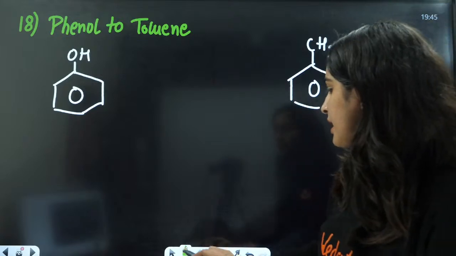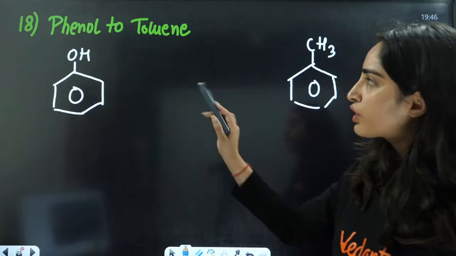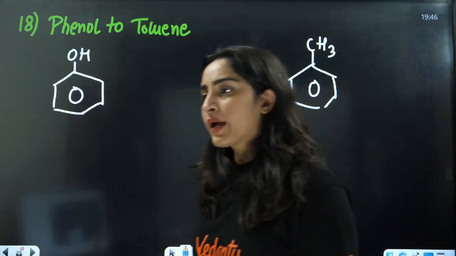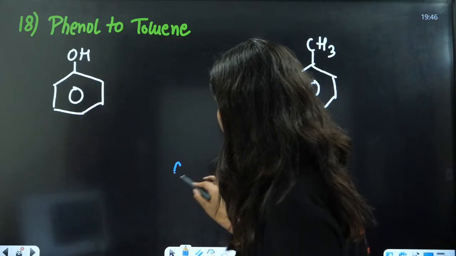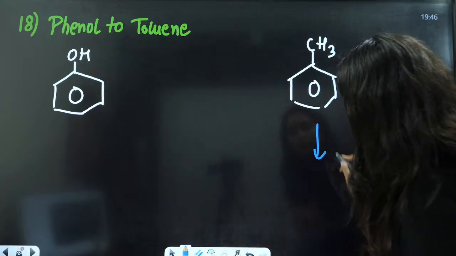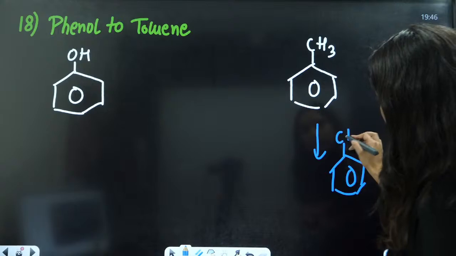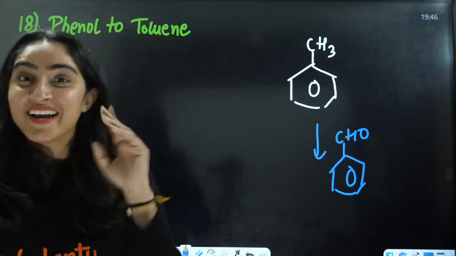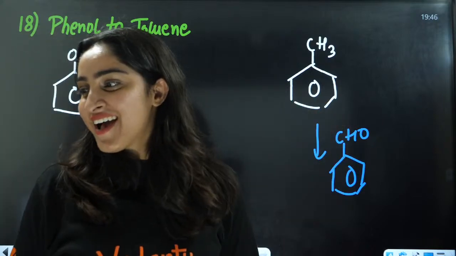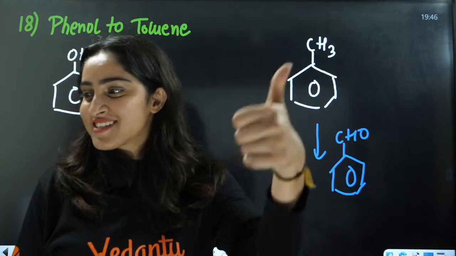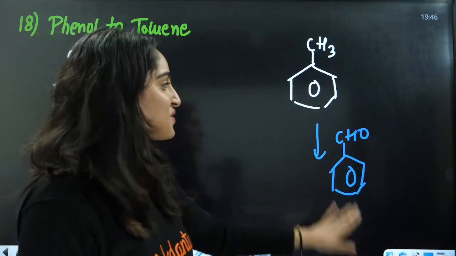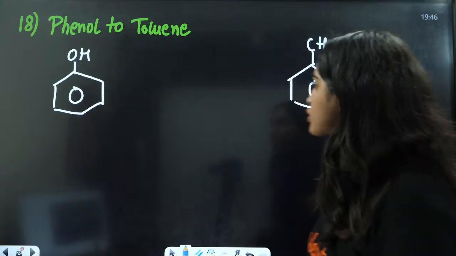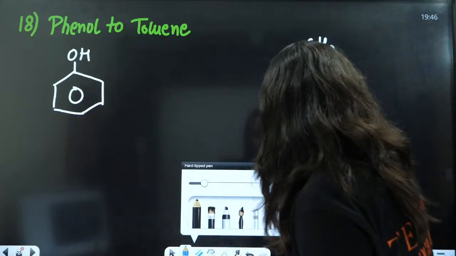No, etard reaction is not for converting phenol to toluene. Etard's reaction is toluene to benzaldehyde, toluene to CHO. This is not Etard's reaction. Here there is no use of Etard's reaction.